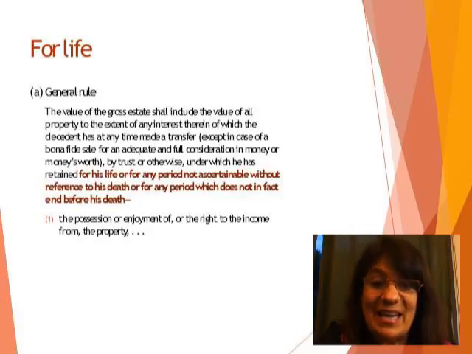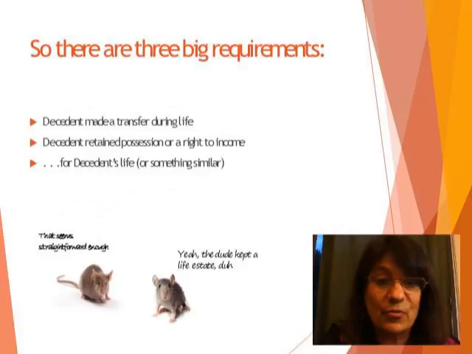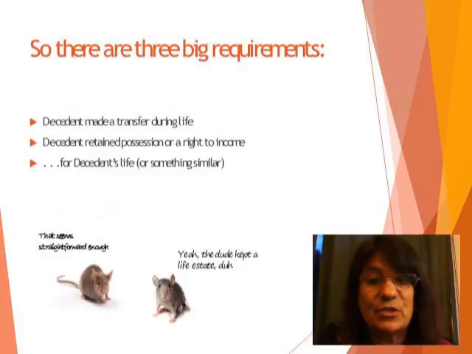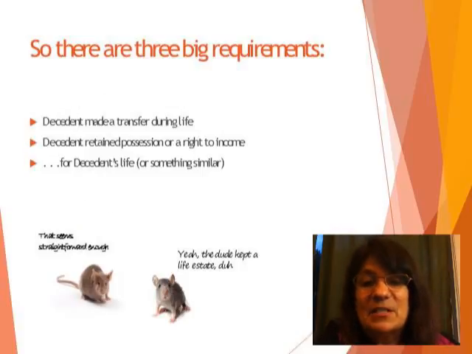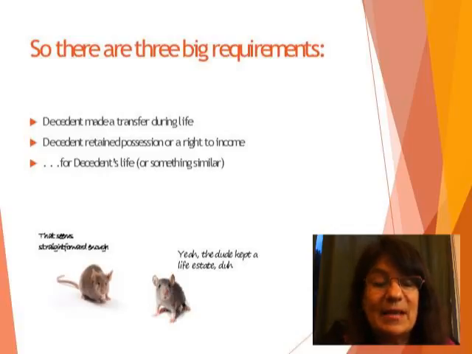A period that we can't determine without reference to the decedent's death, or a period that in fact didn't end before death. Okay, so three big requirements. First of all, the decedent made a transfer during life. We would probably call that a gift. Decedent retained possession or the right to income and retained it for the rest of decedent's life. Okay, that seems straightforward. Retained a life estate.